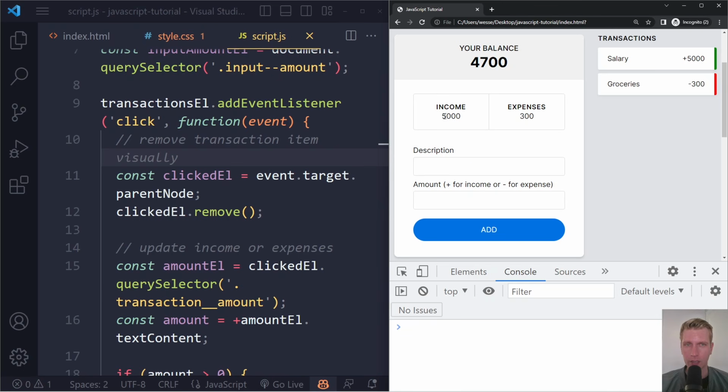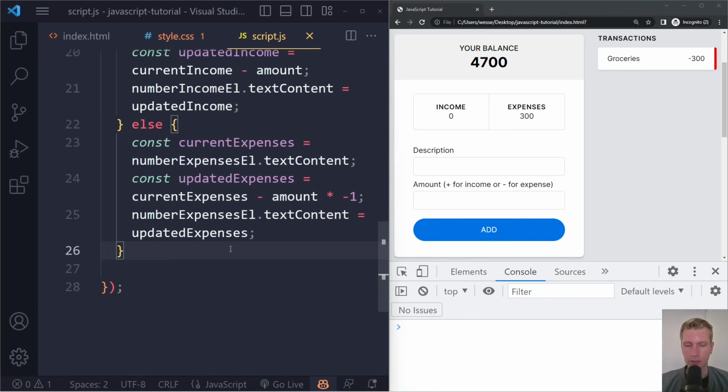Right, now, okay, so now we are correctly updating these numbers here as well, but now of course the balance should also be updated. So if I remove the salary transaction here, we are indeed resetting the income to 0. But now of course, you know, our balance should be negative 300 here. So now the last step here would also be after a click. Right, so this is all still in the click handler function. The last step here would be to update the balance as well. And this also needs to happen after a click.